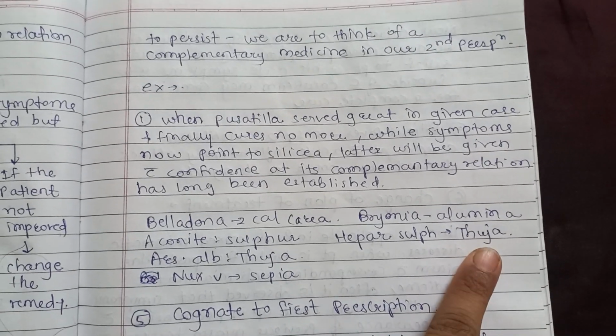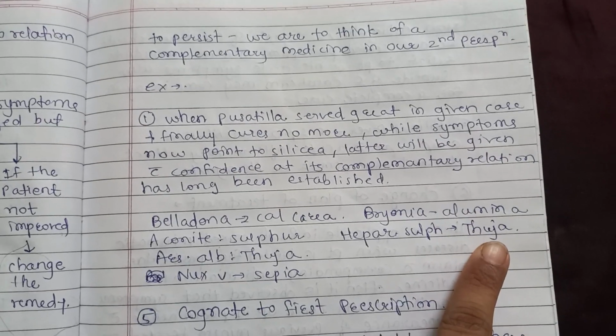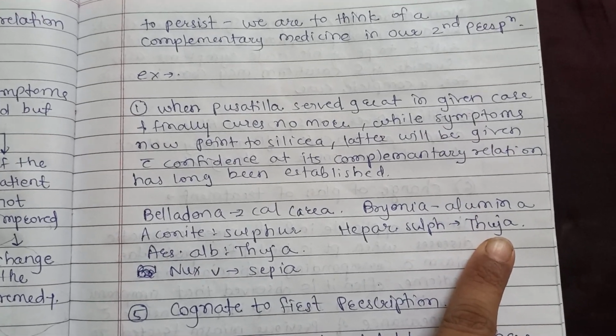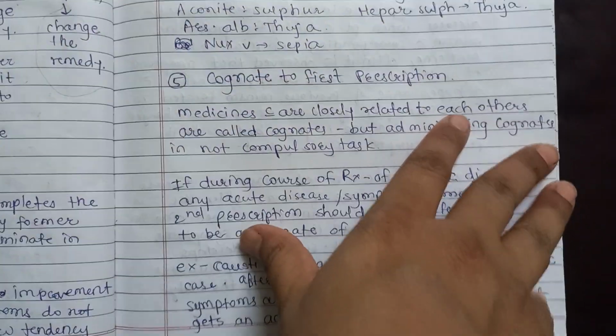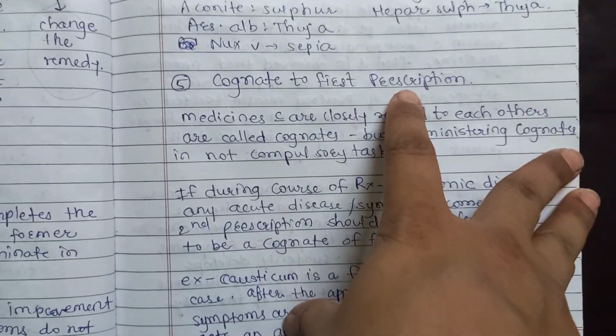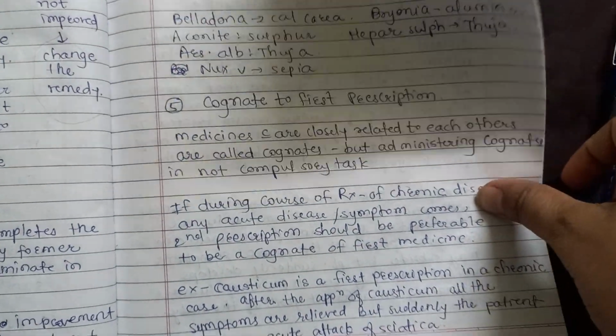So there are many remedies that complement each other, that complete the action of the previous remedy after being given in the second prescription.